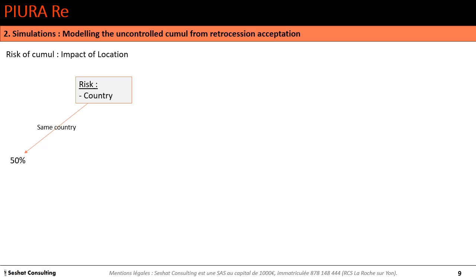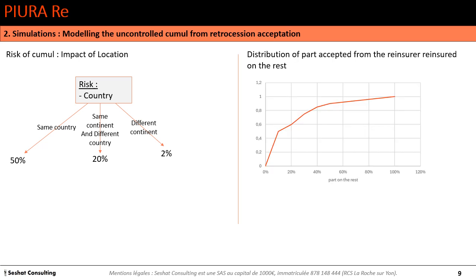If it's the same continent but different countries, we consider a probability of 20%. And if it's different continents, we consider a probability of 2%. On the right, you can see the distribution of part accepted from the reinsurer reinsured, on the part not already reinsured by PIURA.